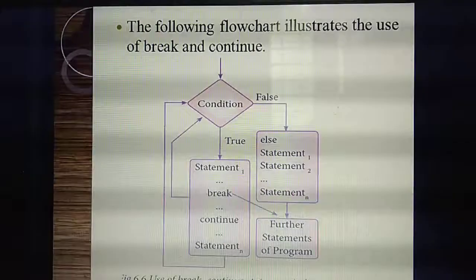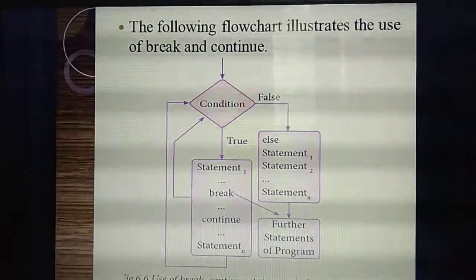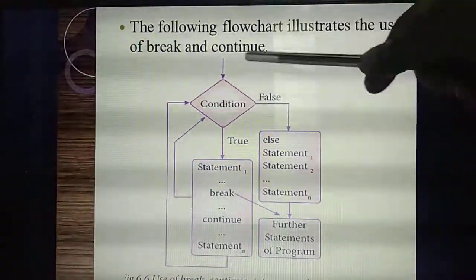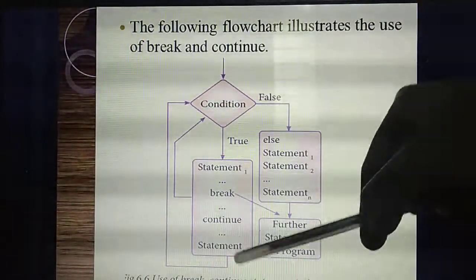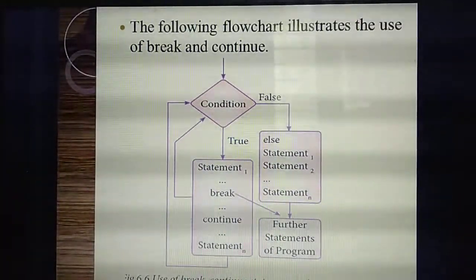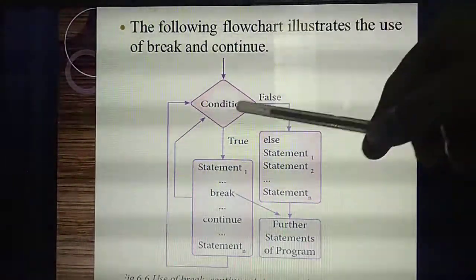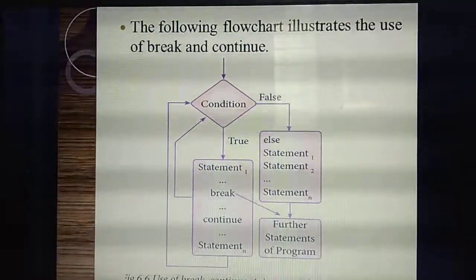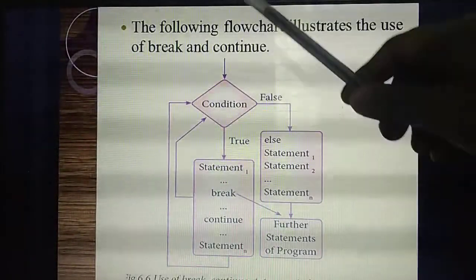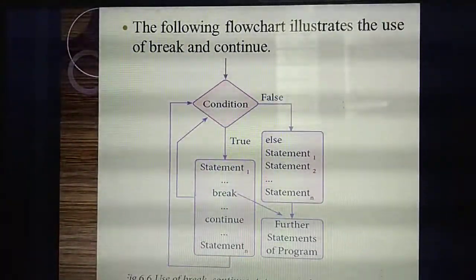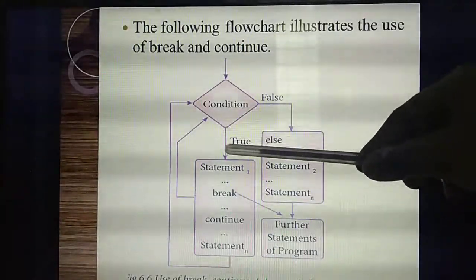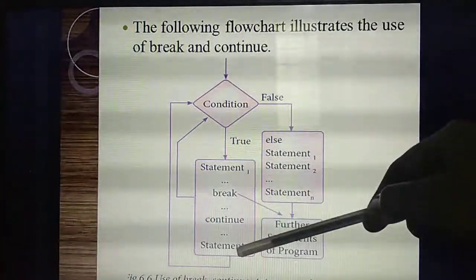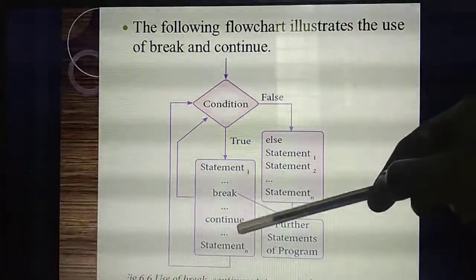Understand? So listen, this is the flow chart for the break statement. Each and every flow chart is very, very important, so study it. Also listen, in the flow chart these arrow marks are very, very important. According to your wish, don't draw the arrow marks here and there. Whatever is given in your textbooks, you need to draw as it is. So listen, first you are checking the condition. One condition you are giving. If the condition is true, here a lot of statements I am giving: statement 1, statement 2, statement n.